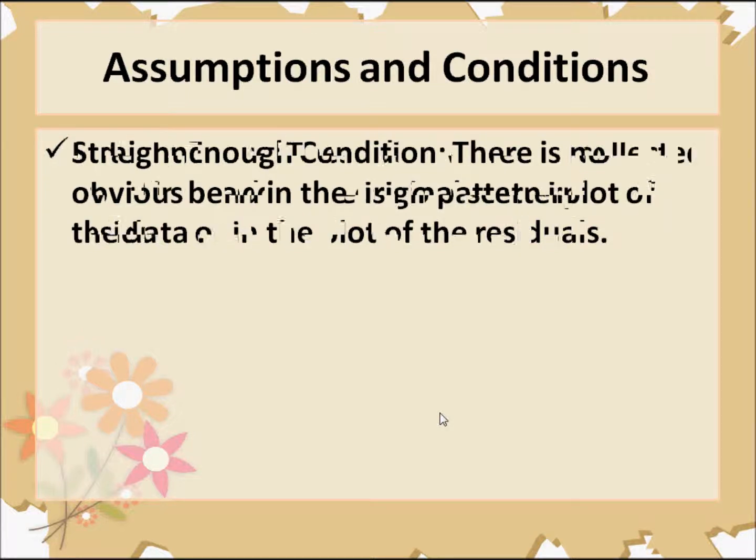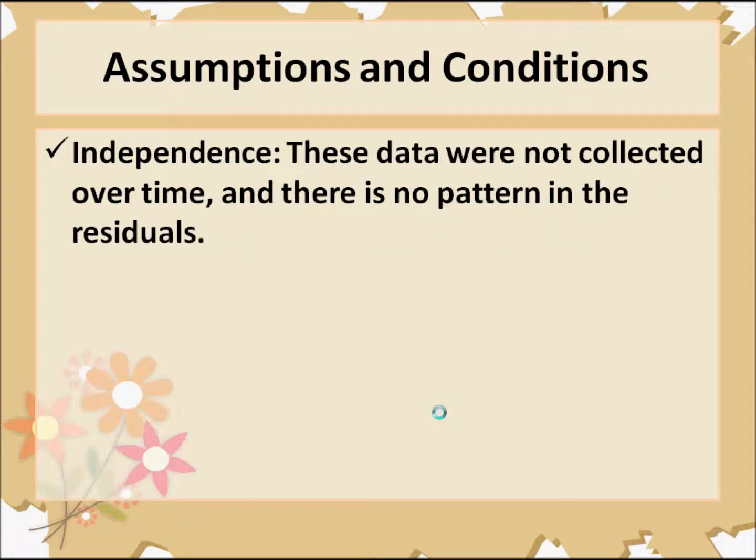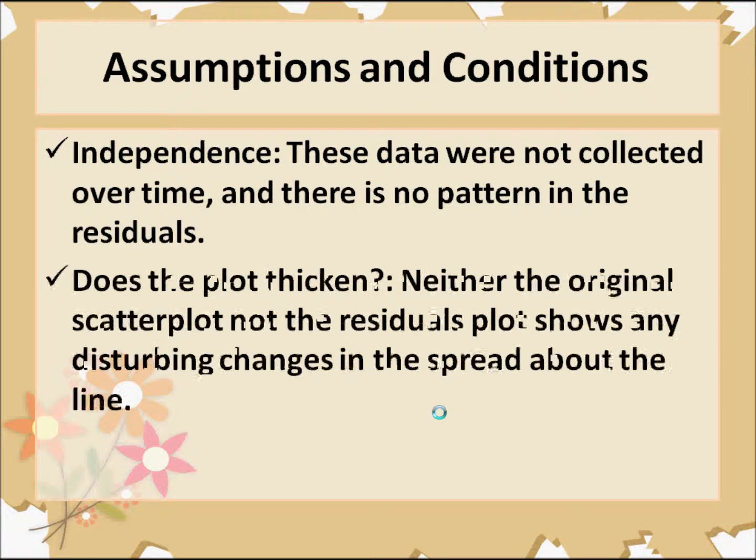The next thing we have to check is independence. Well, these data were not collected over time, but it was a random sample, so there's no pattern, and there was no pattern in the residuals. We also have, does the plot thicken? And what that means is, are there any kind of changes occurring? In this case, neither the original scatter plot nor the residual plot show any disturbing changes in the spread about the line. So it looks pretty much like the data is going consistent.